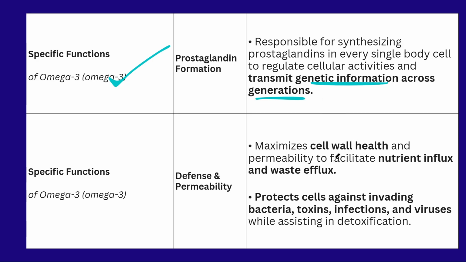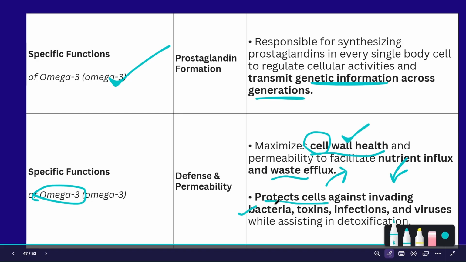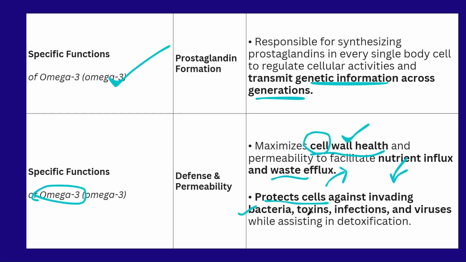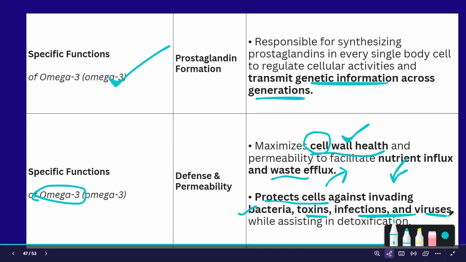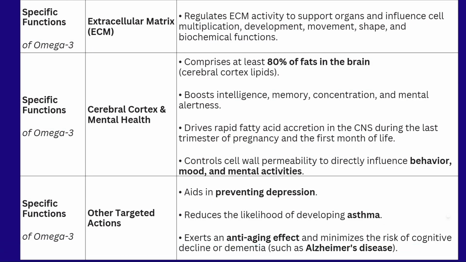Omega-3 fatty acid is helpful for cell wall health. The influx of the nutrients and efflux of the waste material is all taken care of by the omega-3 fatty acid. That means they will release the waste outside and take the nutrients inside of the cell. It will maintain the cell wall health also. We can protect our cells against bacteria, toxins, infections and viruses. It is involved in detoxification also.